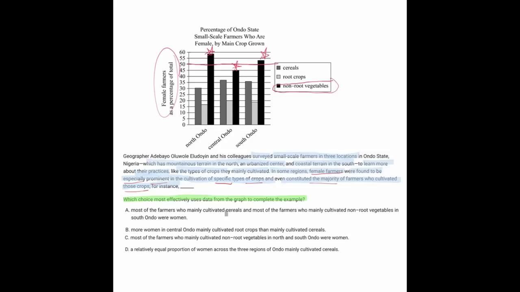A, most of the farmers who mainly cultivated cereals and most of the farmers who mainly cultivated non-root vegetables in South Ondo were women. Well, cereals is wrong. We're looking for non-root vegetables, so we can get rid of A.